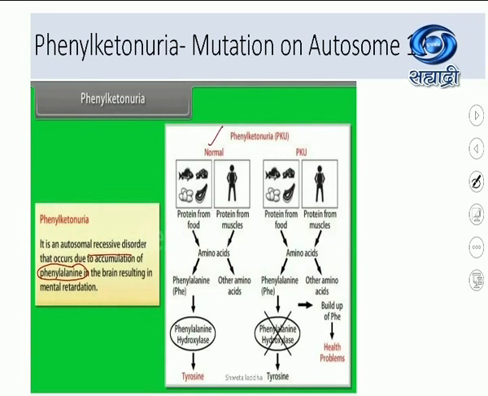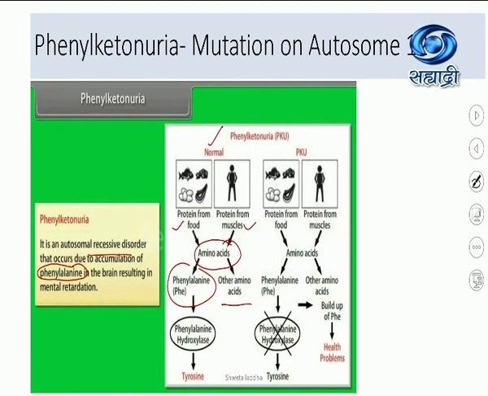Let us see. This is a normal person, you and me. We eat proteins in our food, in eggs, in dals, fish, meat, whatever you eat, you get proteins. You also have proteins in your muscles. These proteins are broken down to form different types of amino acids in your body. One of the amino acids is phenylalanine. Please repeat the word after me. It's a difficult word. Phenylalanine. One of the amino acids is phenylalanine, and there are other amino acids which are formed after digestion of proteins.